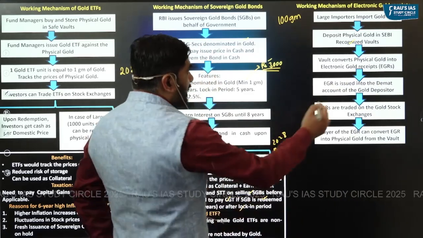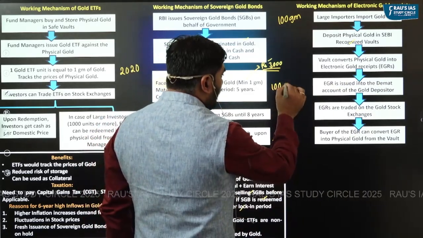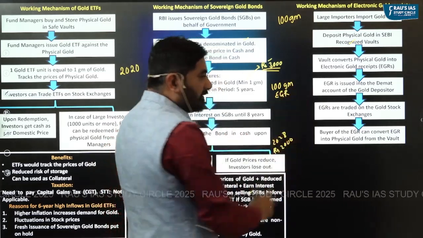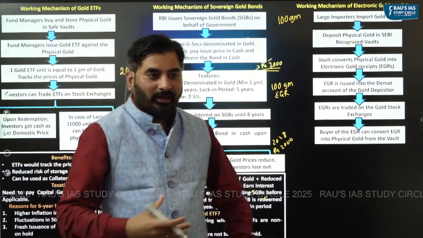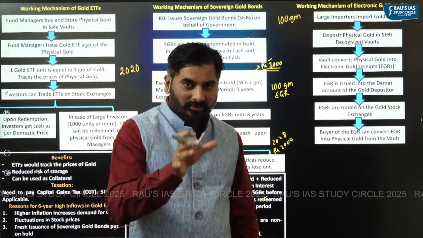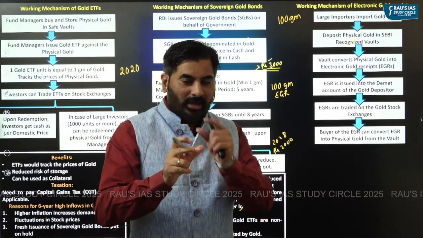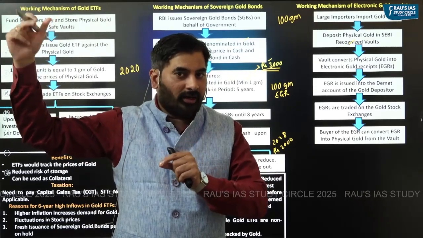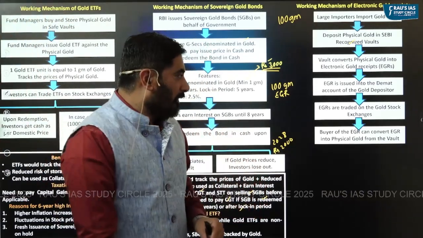So the gold depositor will now have 100-gram worth electronic gold receipt. It's like a receipt acknowledging the fact that the person who has this electronic gold receipt has physical gold in the safety vault recognized by SEBI.